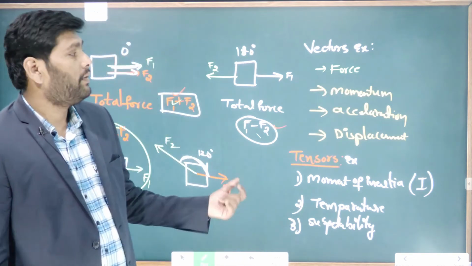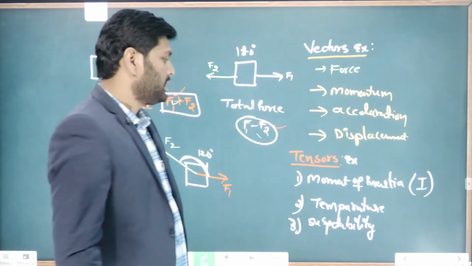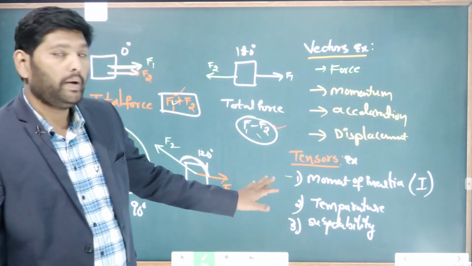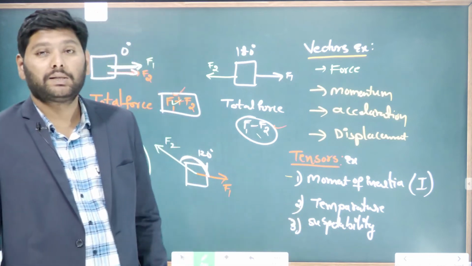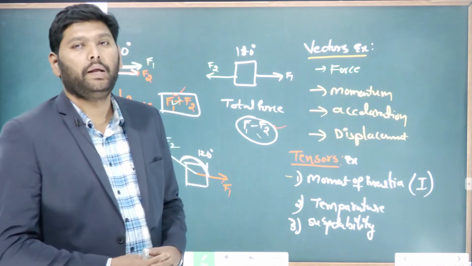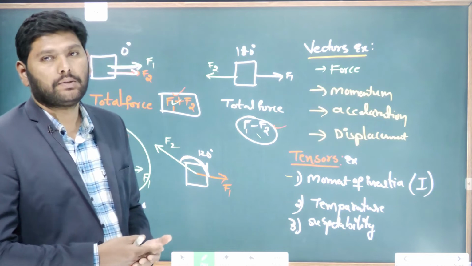So these we consider as what kind of quantities? Vector quantities. Coming to tensors, examples are moment of inertia, temperature as well as magnetic susceptibility, simply susceptibility. So these are the quantities: vectors, scalars and tensors.